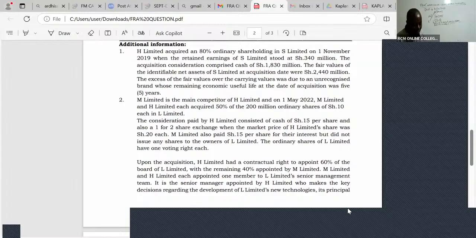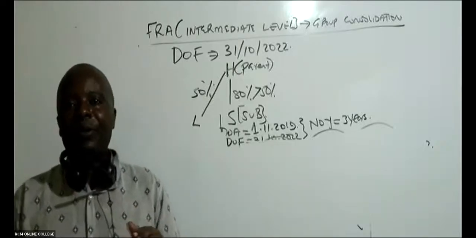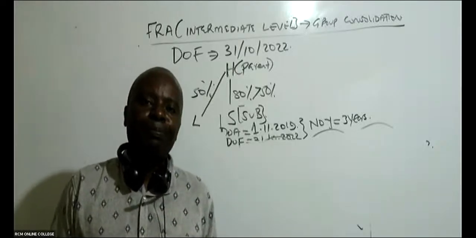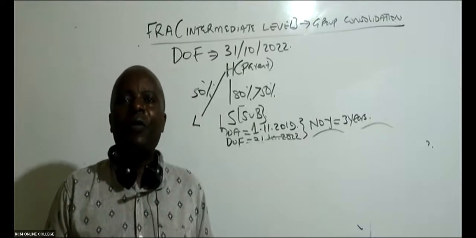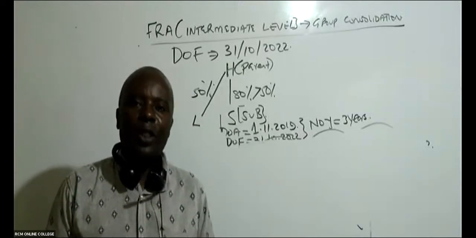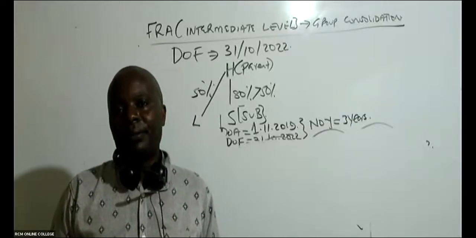Ladies and gentlemen, this semester, this examiner really messed up with my students big time. Because I taught them very well that 50% is a joint venture. And joint ventures, we don't consolidate them.